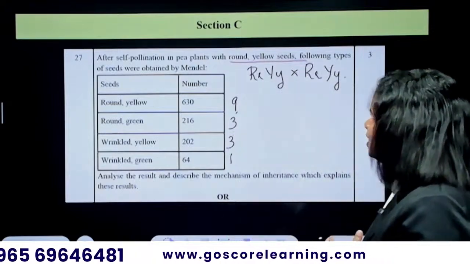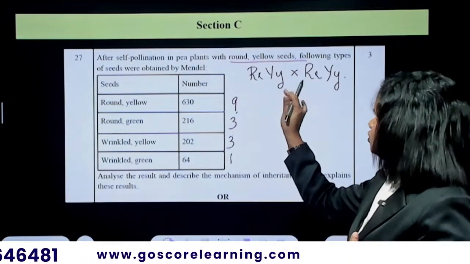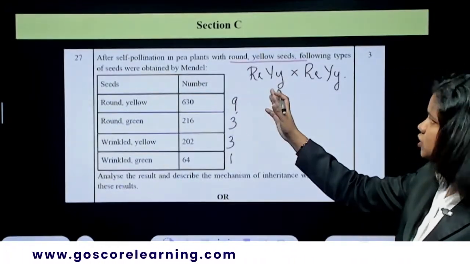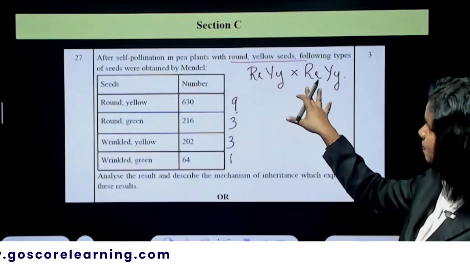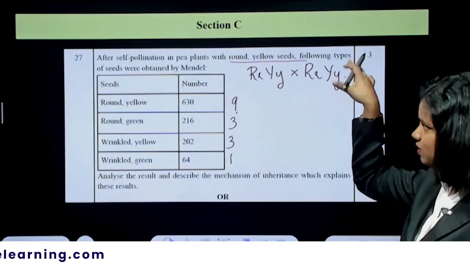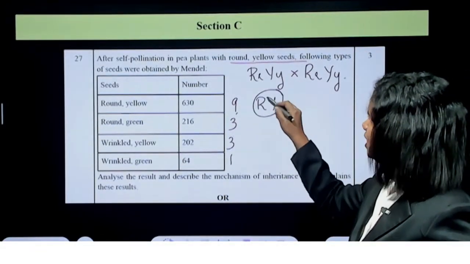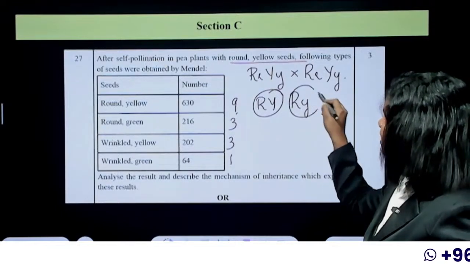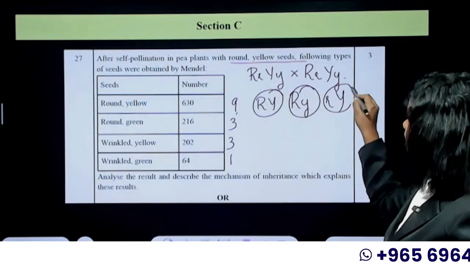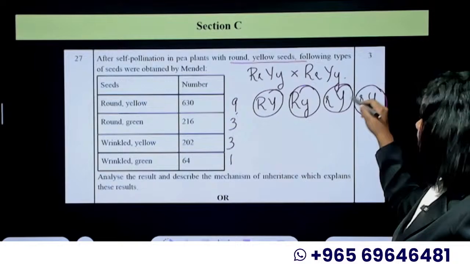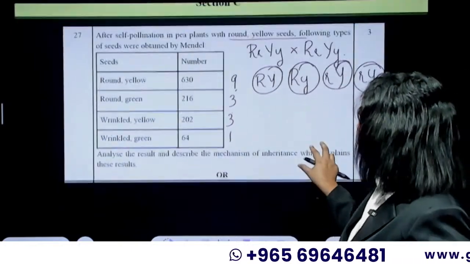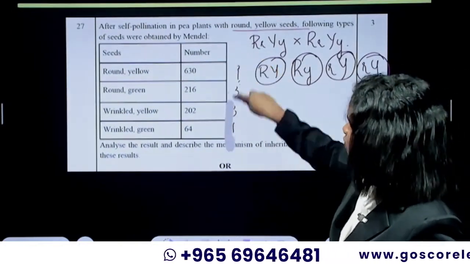You have to explain that when capital R, capital Y, small r, small y was crossed, you will get the gametes capital R capital Y, capital R small y, small r capital Y, small r small y from one parent, and from the other parent you will get the same kind of gametes.